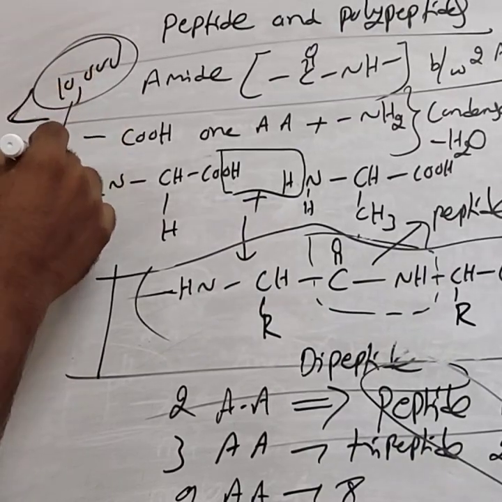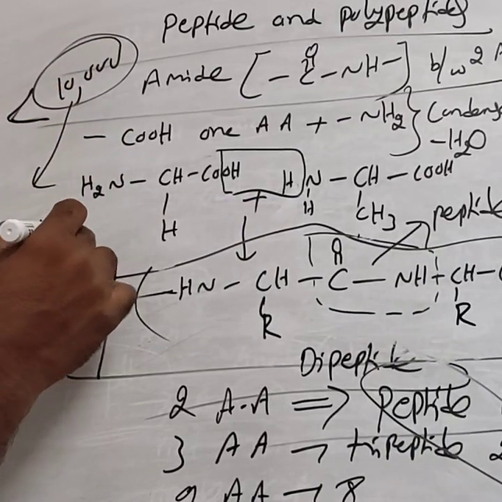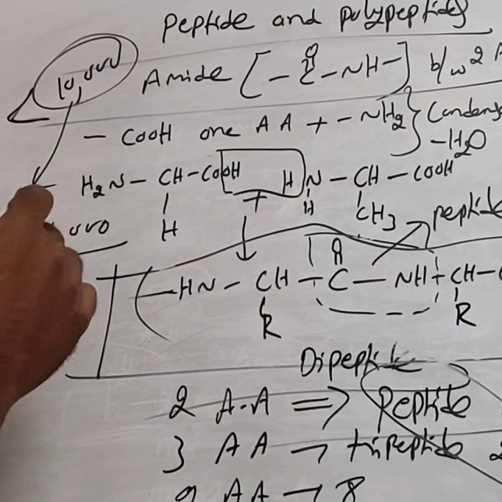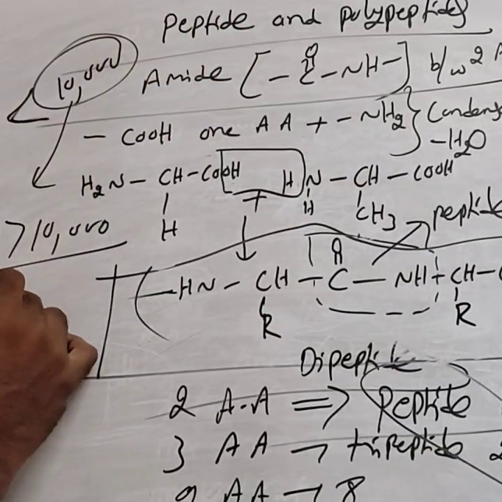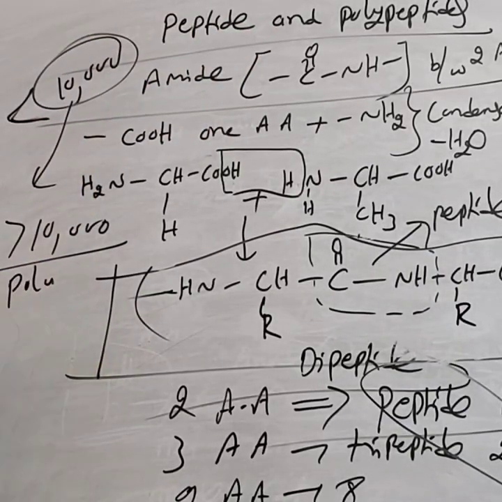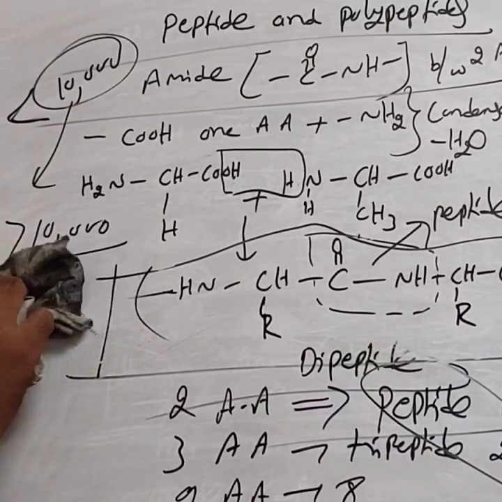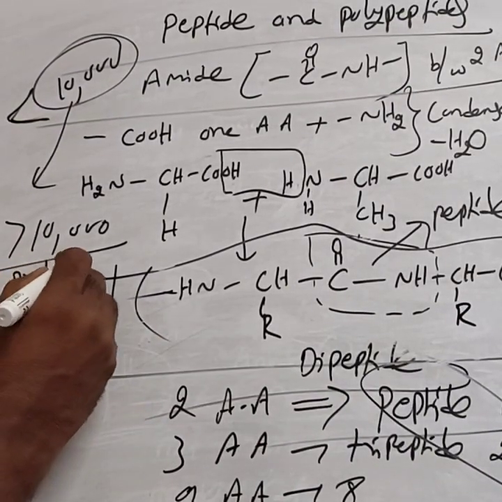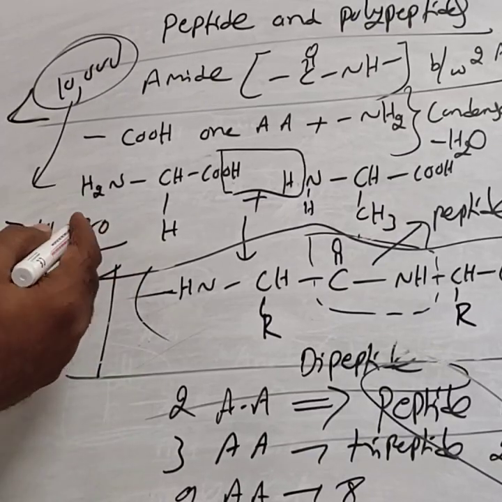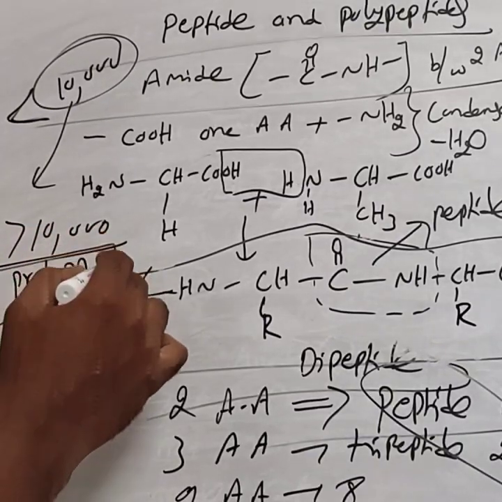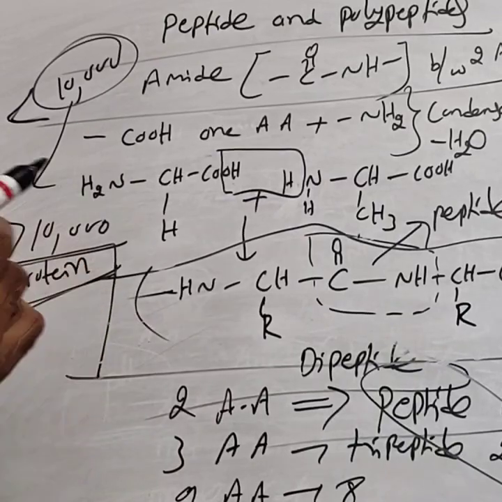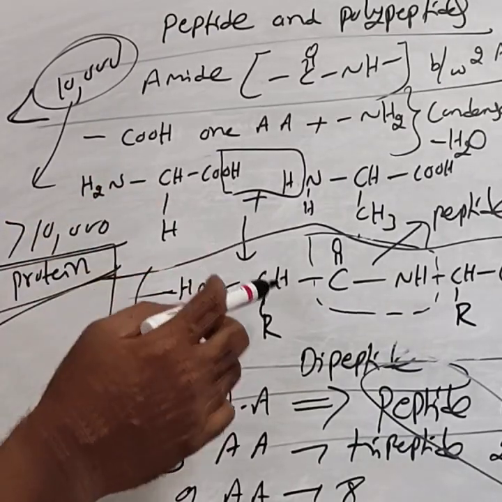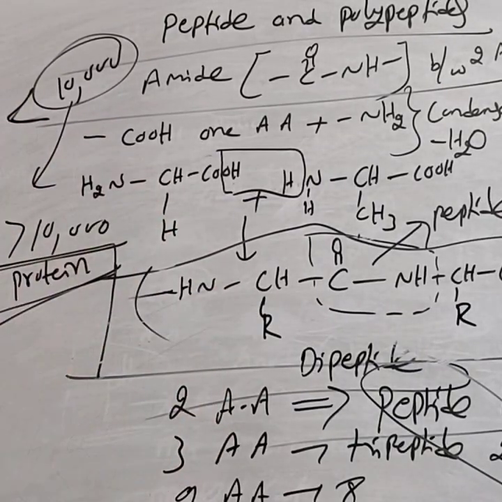If the molecular mass of the polypeptide exceeds 10,000, then such a polypeptide is called a protein. Hence, proteins are made up of amino acids. Amino acids are the building blocks of proteins. Next class, you can study about proteins.